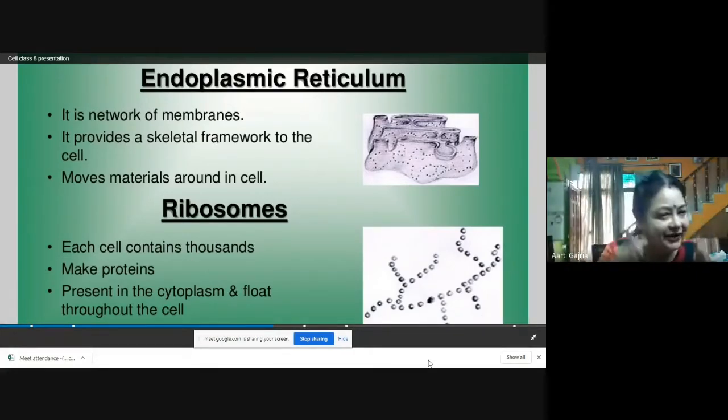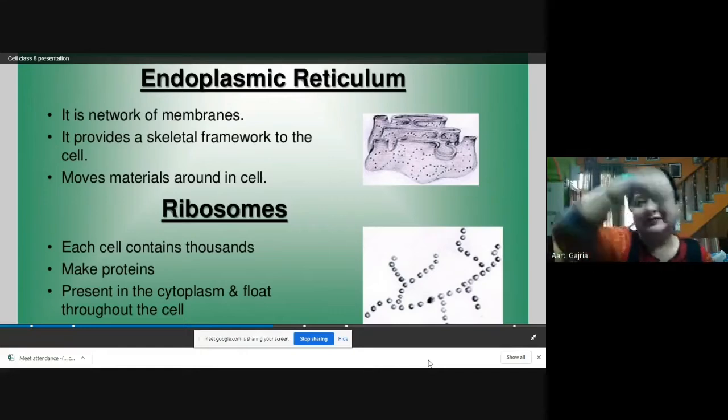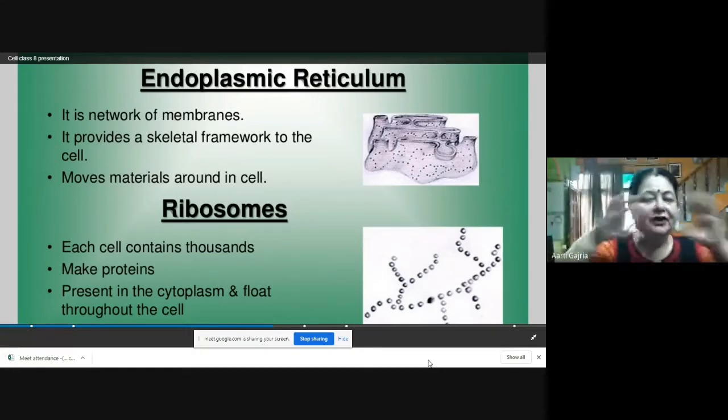So it is a network of membranes. It provides a skeletal framework to the cell, and the materials move around the cell through the endoplasmic reticulum. So the endoplasmic reticulum is a pipe-like structure which is present all over the cell.